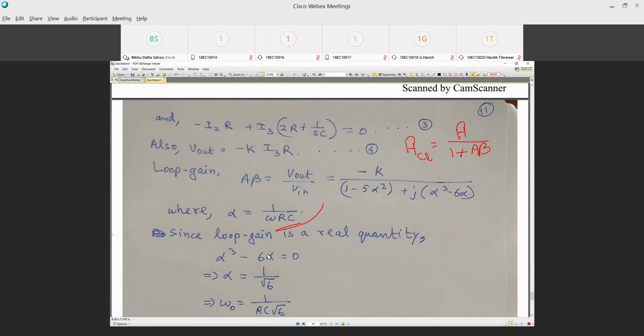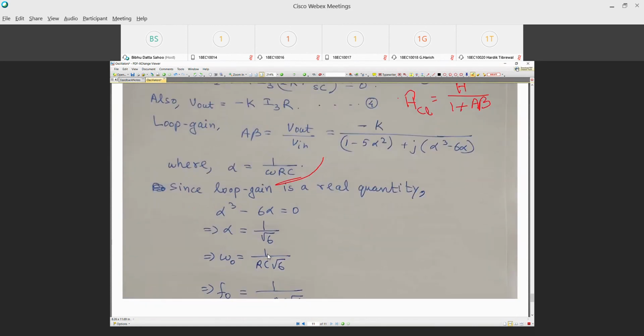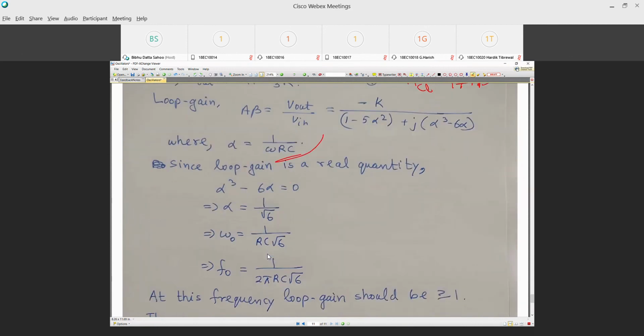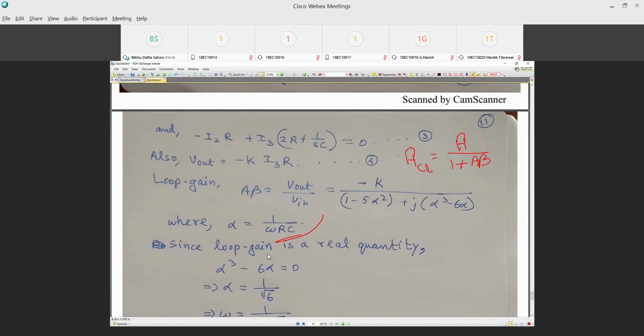Since loop gain is a real quantity, we'll make the imaginary term equal to 0, and we find out that the imaginary term is 0 at this value of this frequency. At this frequency, the loop gain should be greater than 1. Thus, A beta is how much? Now, A beta will be minus K divided by 1 minus 5 alpha square.